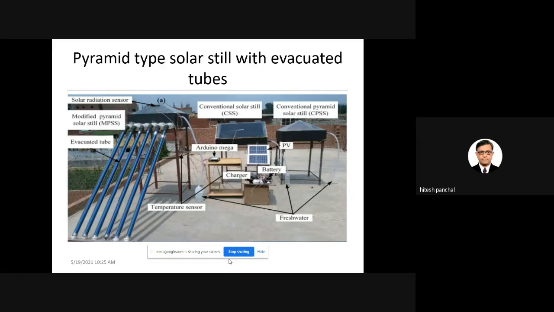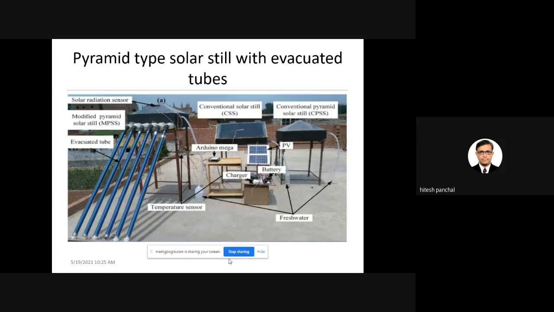But in India, there are some researchers who are using a double slope solar still, but really I don't know why they are working on the double slope solar still, because it has already been shown that a single slope solar still is better for a yearly time interval. What they are doing in their research work is conducting experiments during the summer climate condition. In summer, obviously you will get higher output for the double slope solar still. But if you carry out the readings for 1 year, definitely you will get higher output for the single slope solar still.